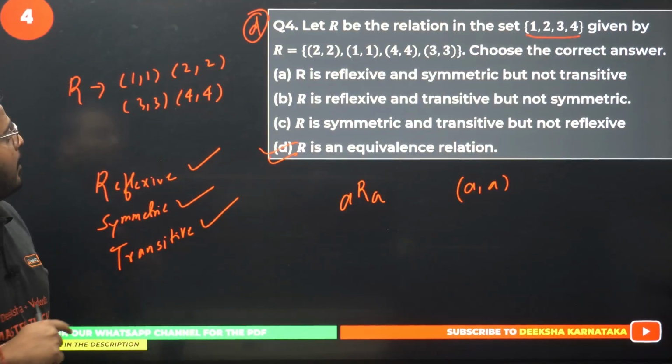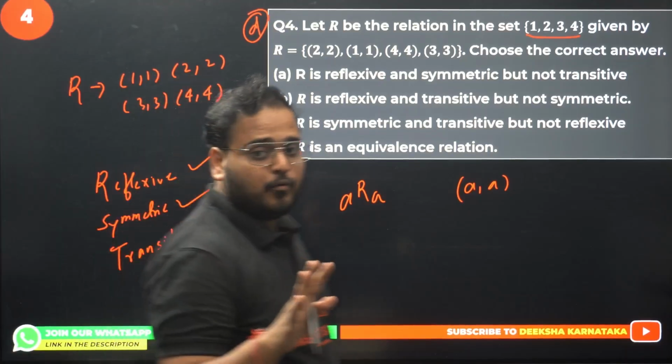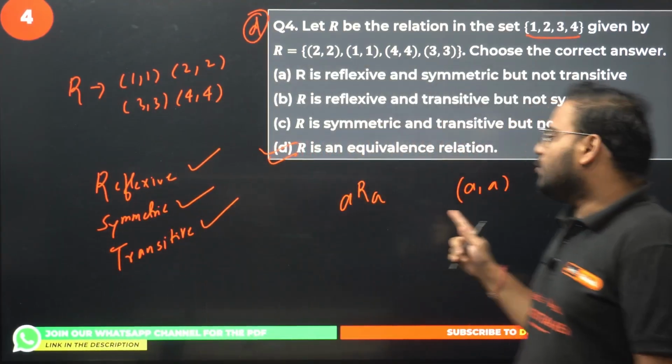Please check. This is clear, guys. Question 4 is clear. Simple problem. Moving on to question number 5.